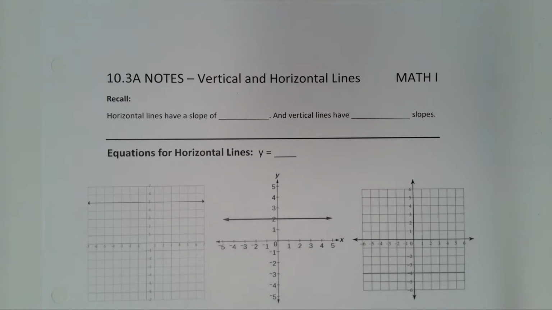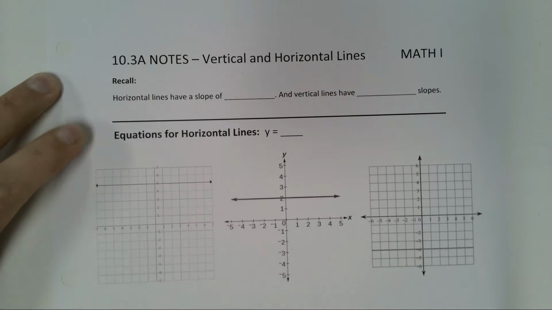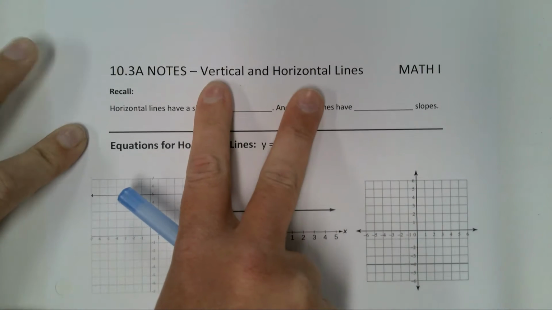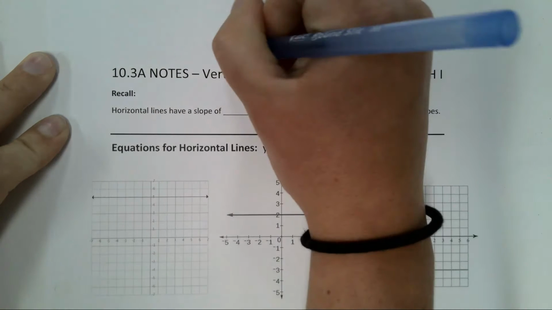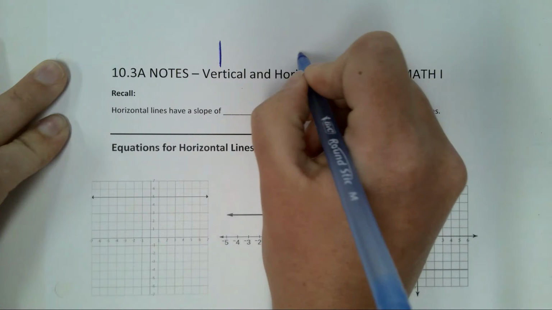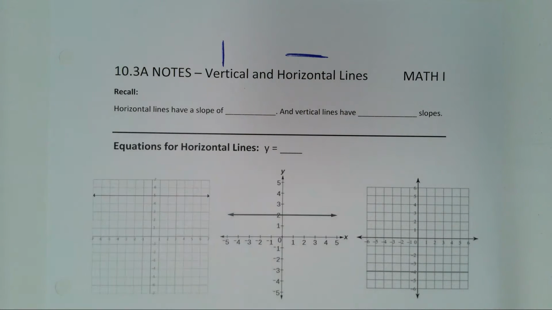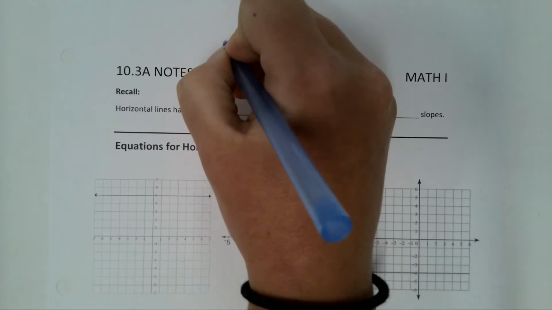All right, today what we're talking about is vertical and horizontal lines. We already should know the difference between the two, hopefully. Does everybody know the difference between vertical and horizontal? Yes. Vertical is up and down. Horizontal is straight across, left to right. So the only two types of lines we're talking about today are vertical, up and down, and horizontal, straight across.